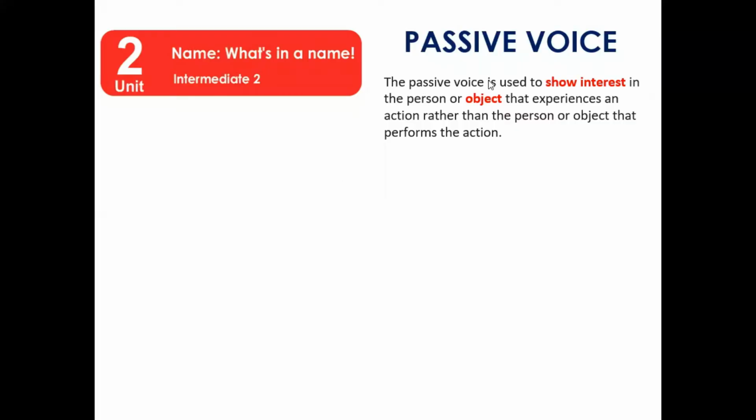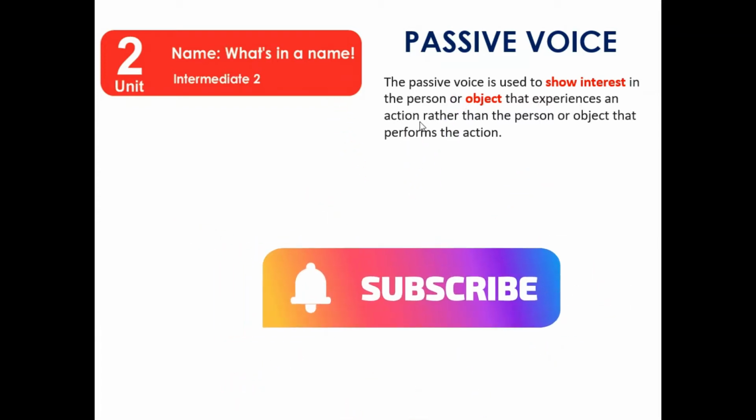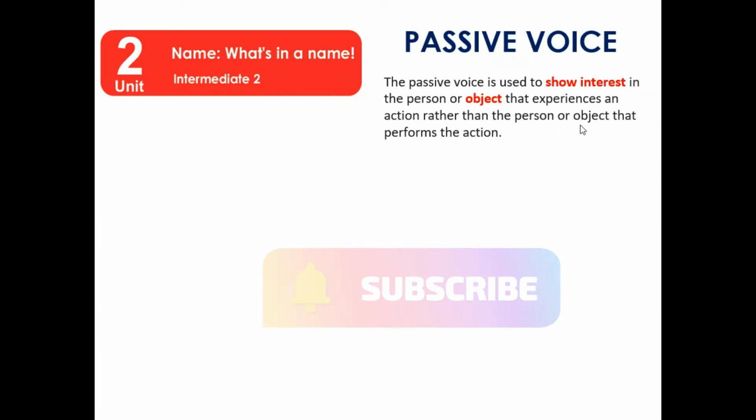Remember, when we talk about passive voice, we emphasize the object, the person or thing that receives the action, not the person or object that performs it. When do we use passive voice? It's commonly used to show interest in the person or object that experiences an action, rather than the person or object that performs the action. You know what I mean?